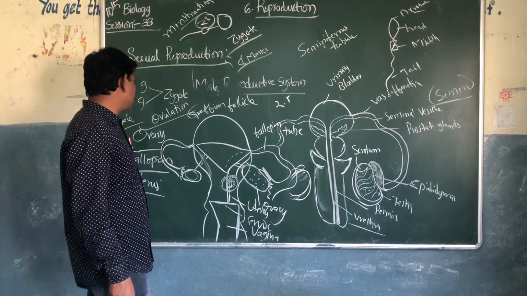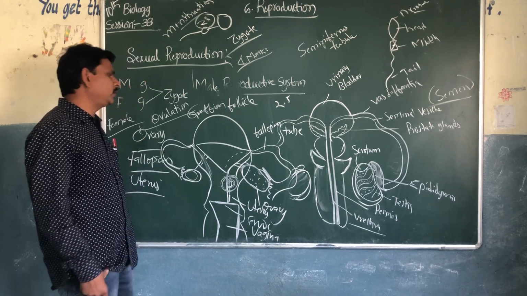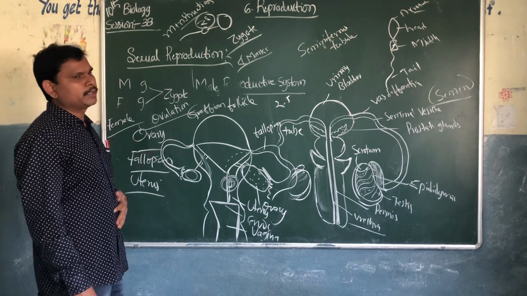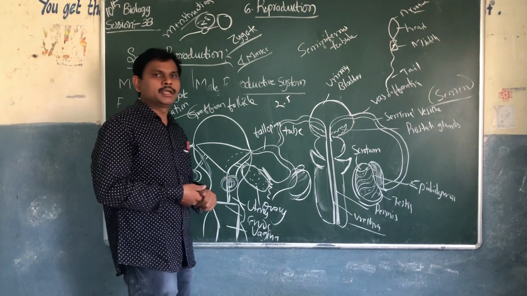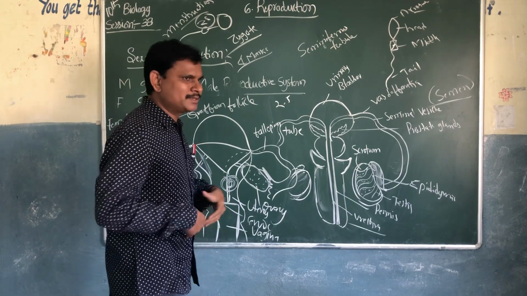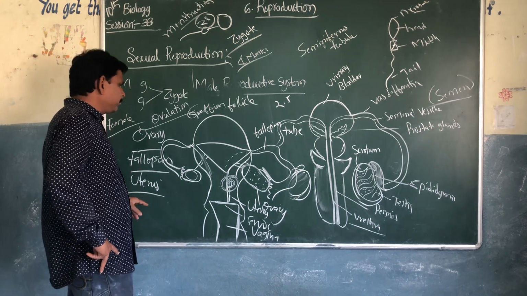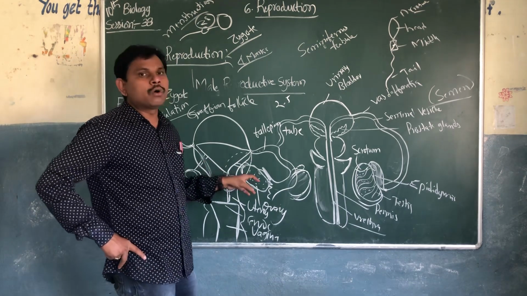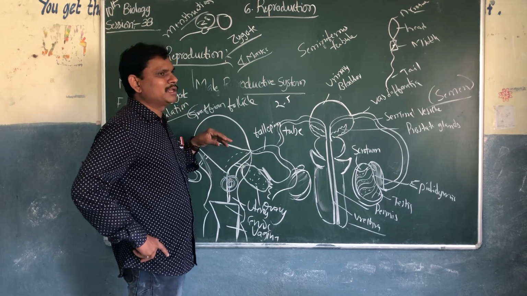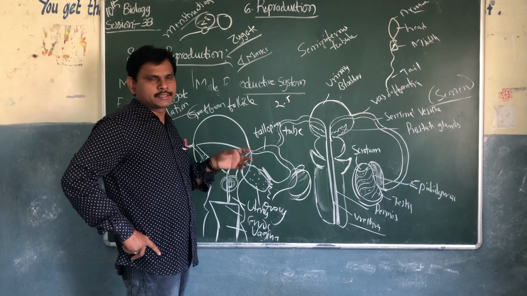So this is about the female reproductive system. In the female reproductive system, we see 3 parts. The ovaries are located inside the female abdominal cavity, along with the fallopian tubes. From the ovary, the ovum will be released. They look like follicles, called Graafian follicles, with fluid surrounding them.